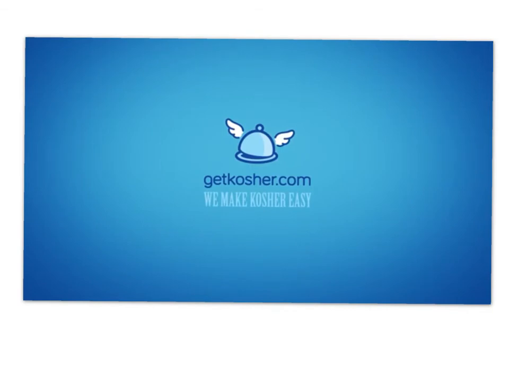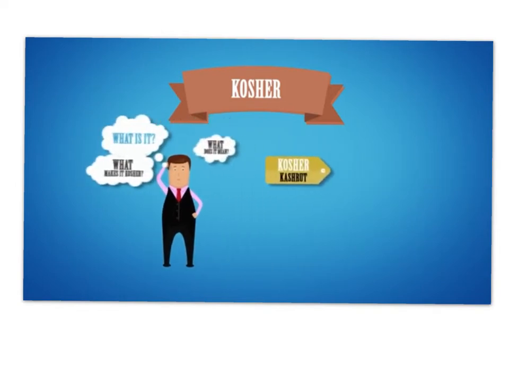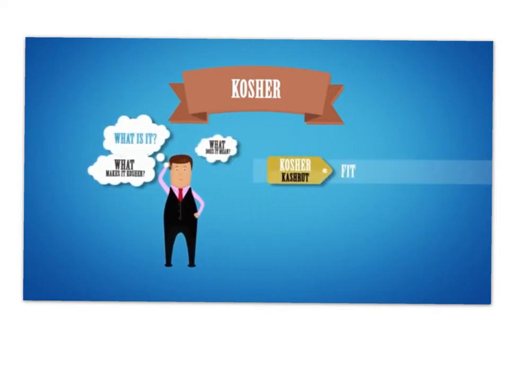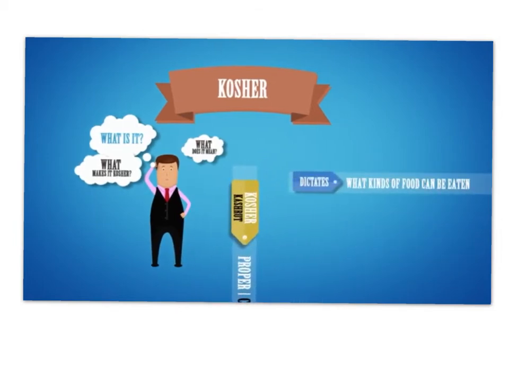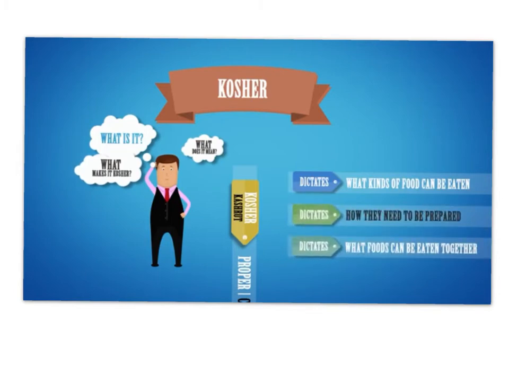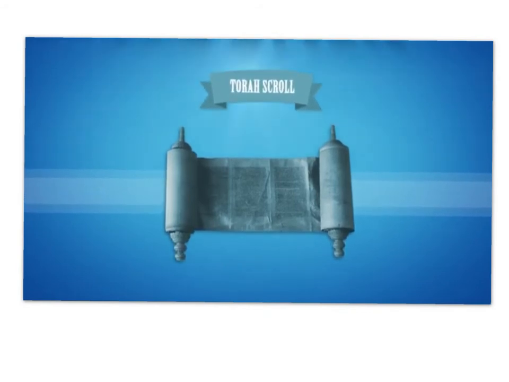GetKosher.com. Kosher? What is it? What does it mean? What makes it kosher? Kosher in Hebrew means fit, correct, or proper. Kosher is the set of Jewish dietary laws that dictate what kinds of foods can be eaten, how they need to be prepared, and what foods can be eaten together. Kosher goes back thousands of years, and it was written in the Torah.